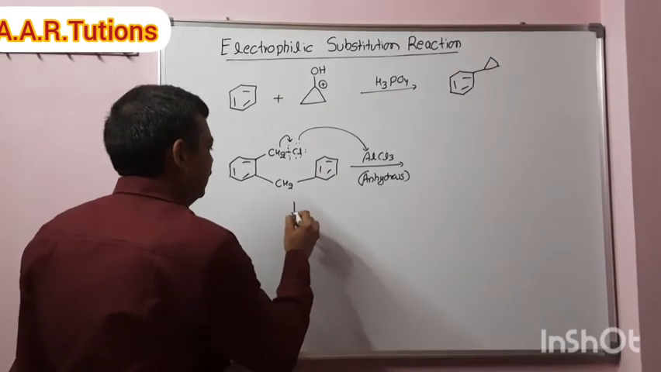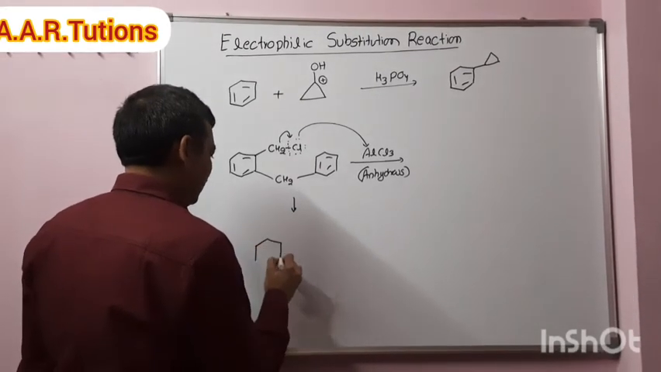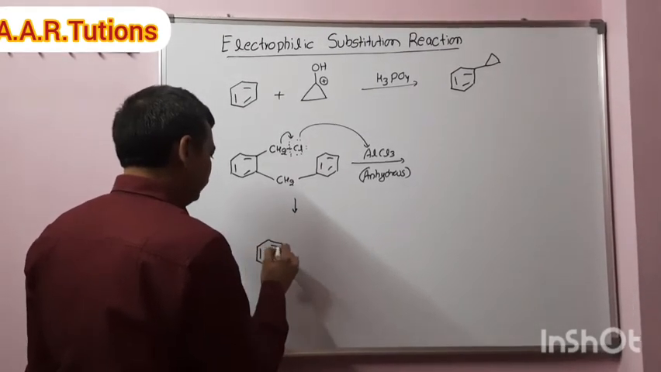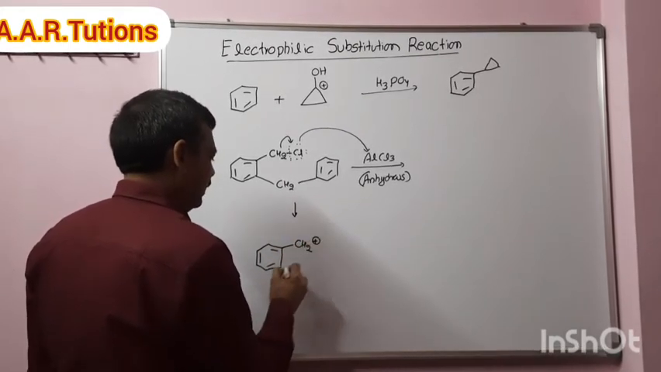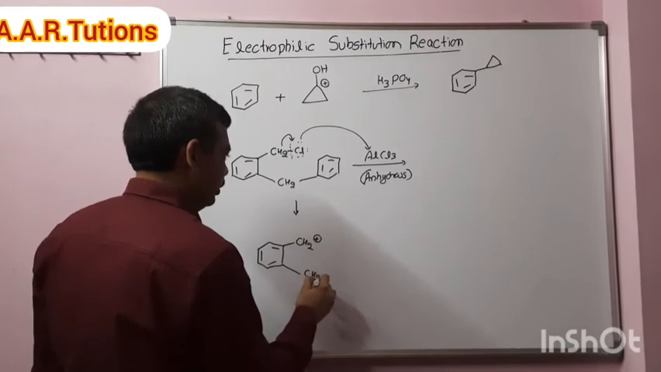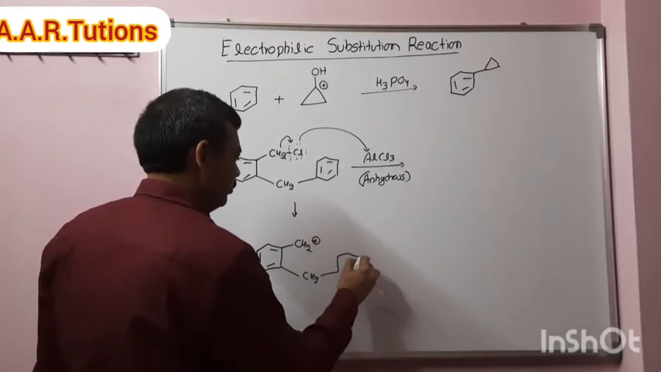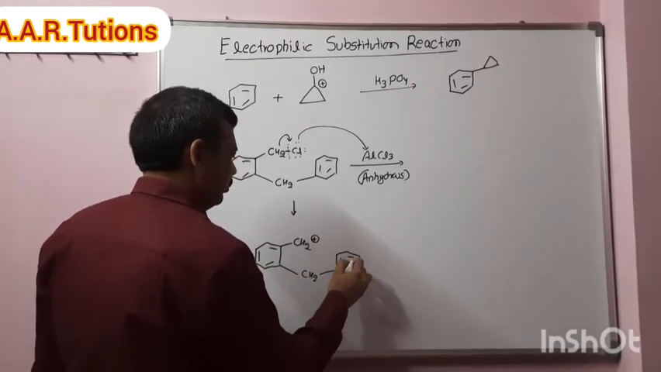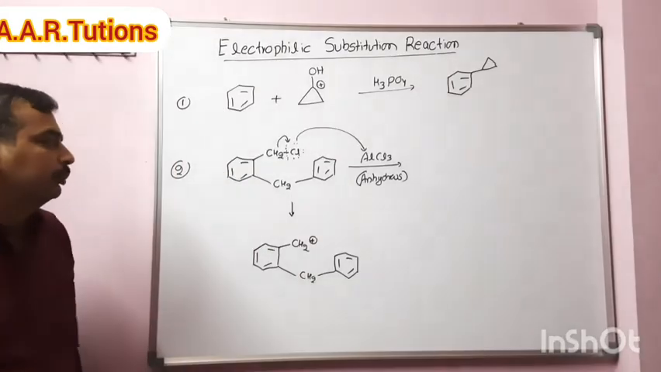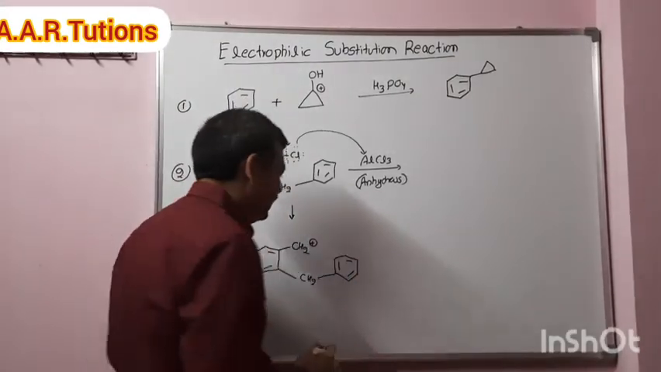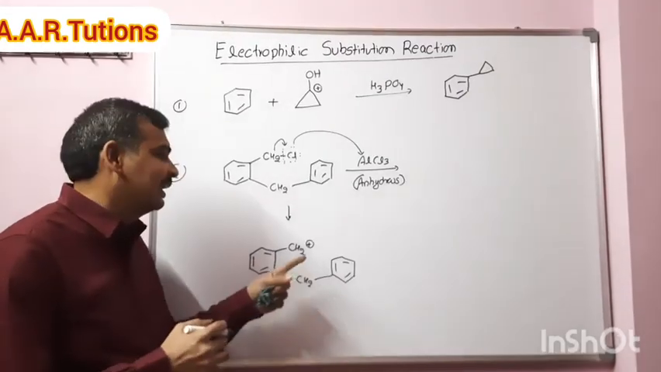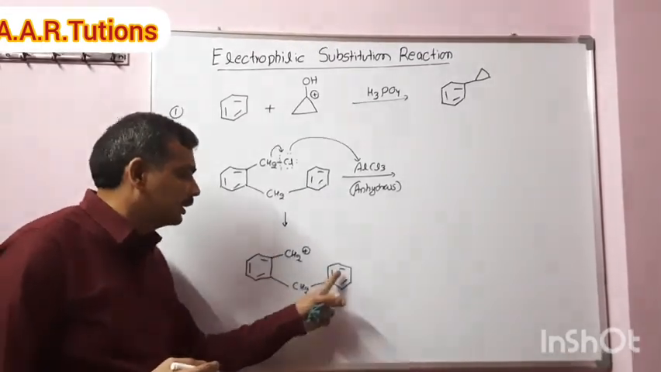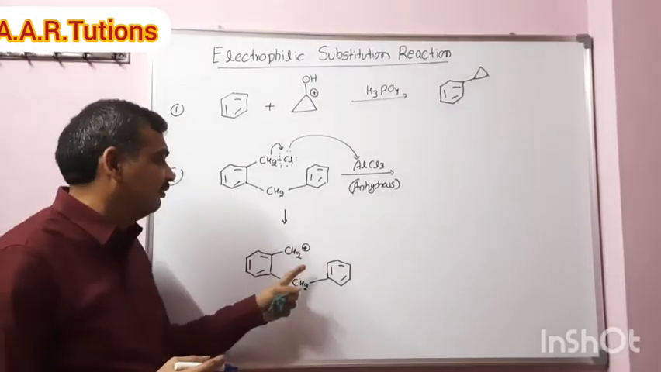Then what we will get? We will get a carbocation like this, a CH2 plus carbocation. Now what is happening here? This is the electrophile. This electrophile, which ring will it attack? It will attack on this ring. So here, where will it attack?